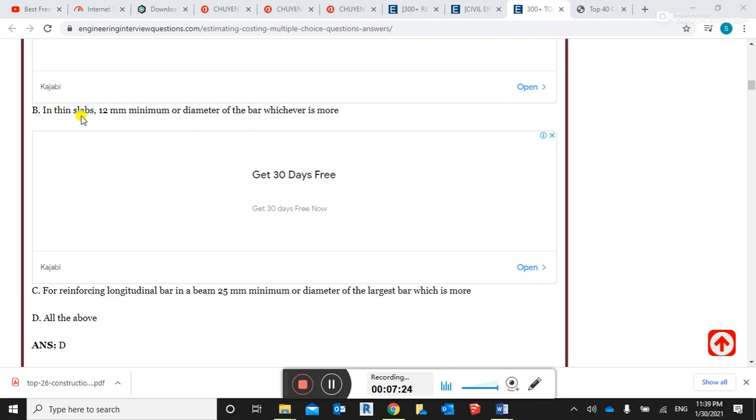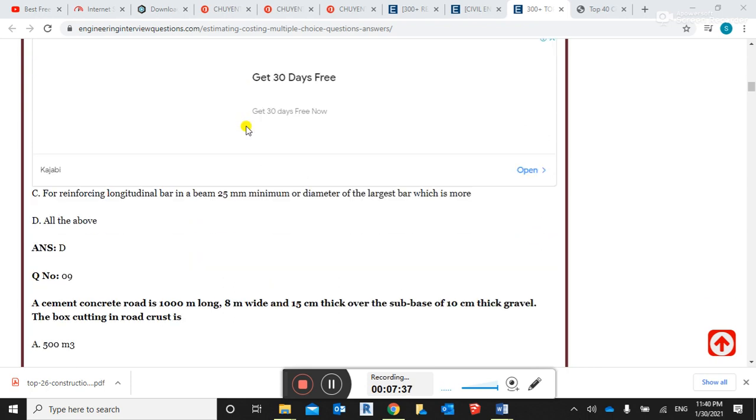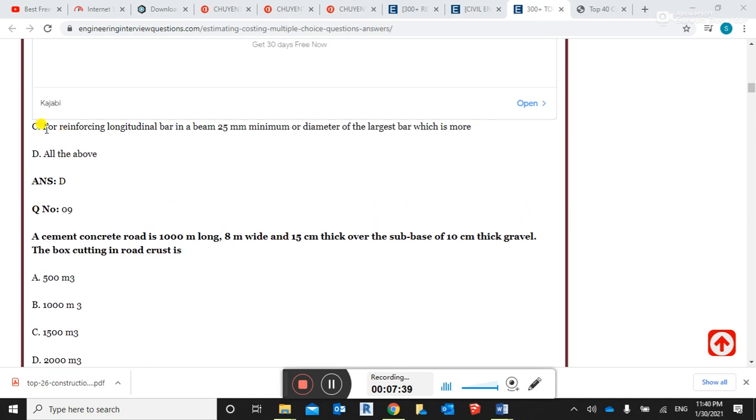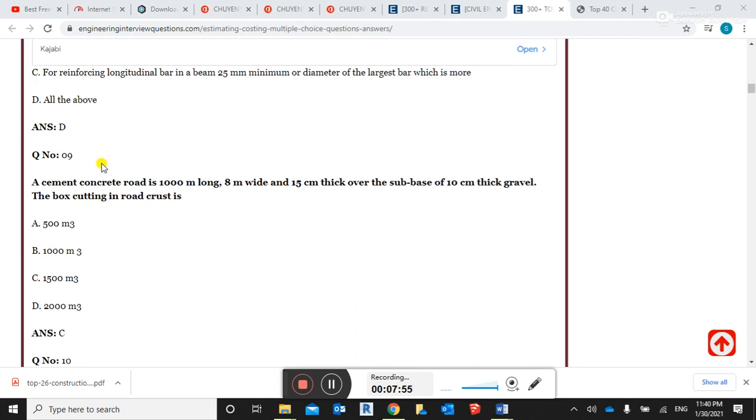B, in a thin slab, if the thickness of the slab is 10, 12 mm minimum or the diameter of the bar, whichever is more. This is also correct. C, for the reinforcing longitudinal bar in a beam, 25 millimeter minimum or the diameter of the largest bar, whichever is more. All three options are correct.